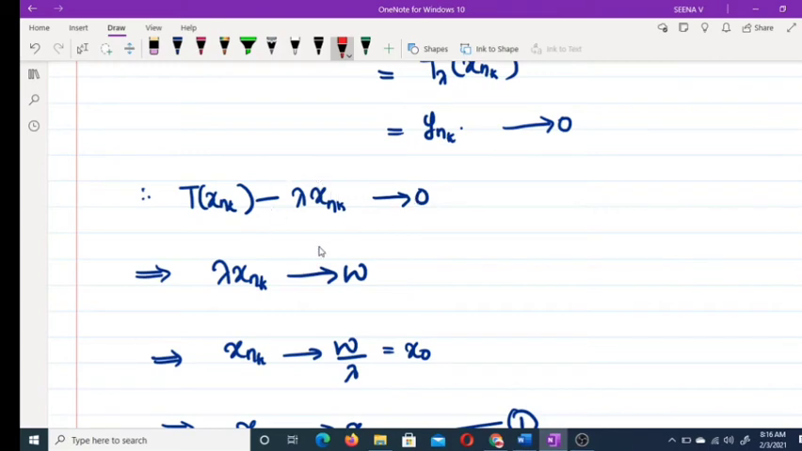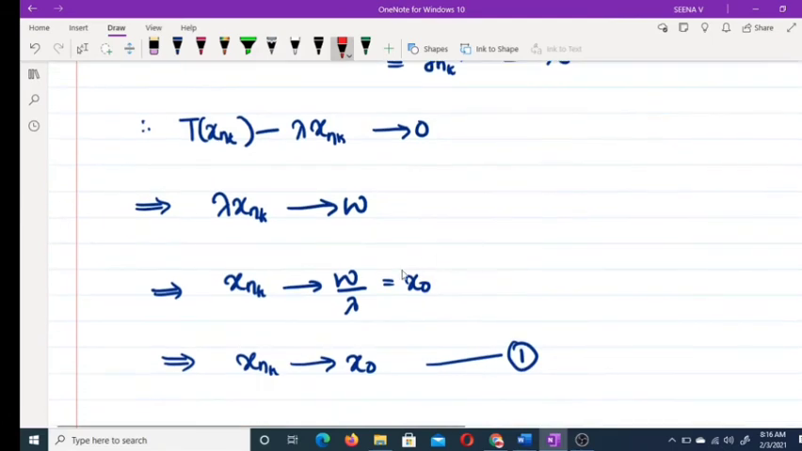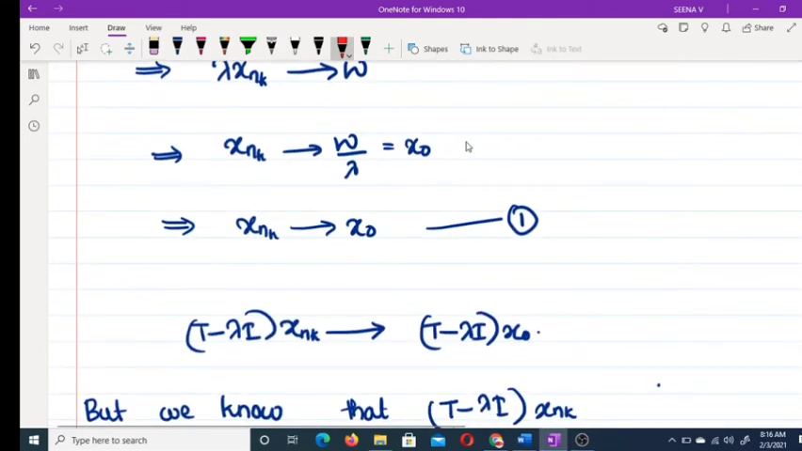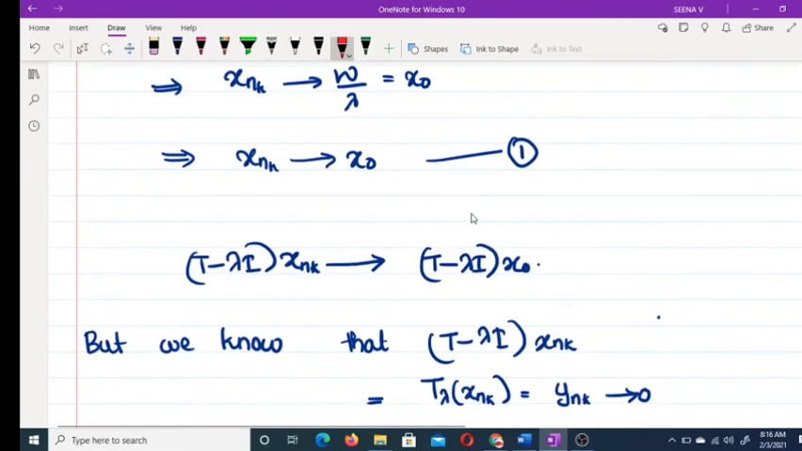That means λx_nk converges to w. That means x_nk converges to w by λ, and let this value be x_0. Okay, so x_nk converges to some x_0. We are marking this as equation 1.